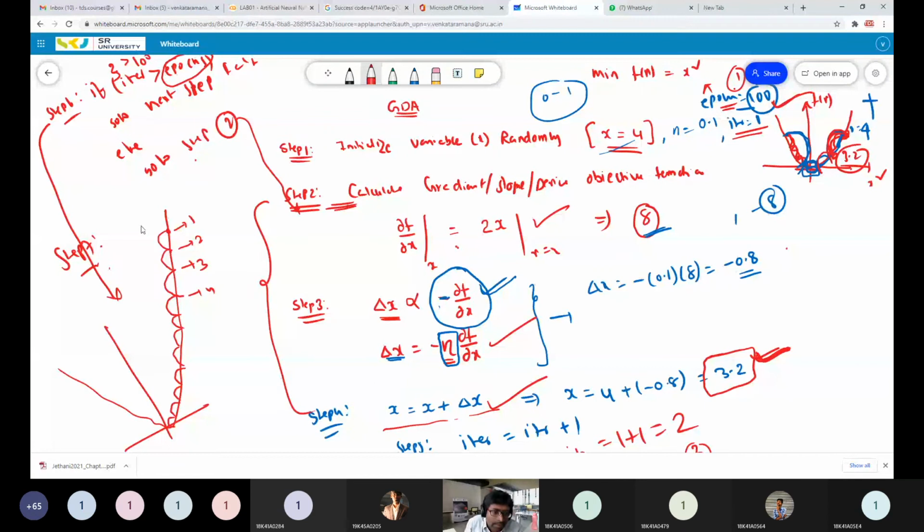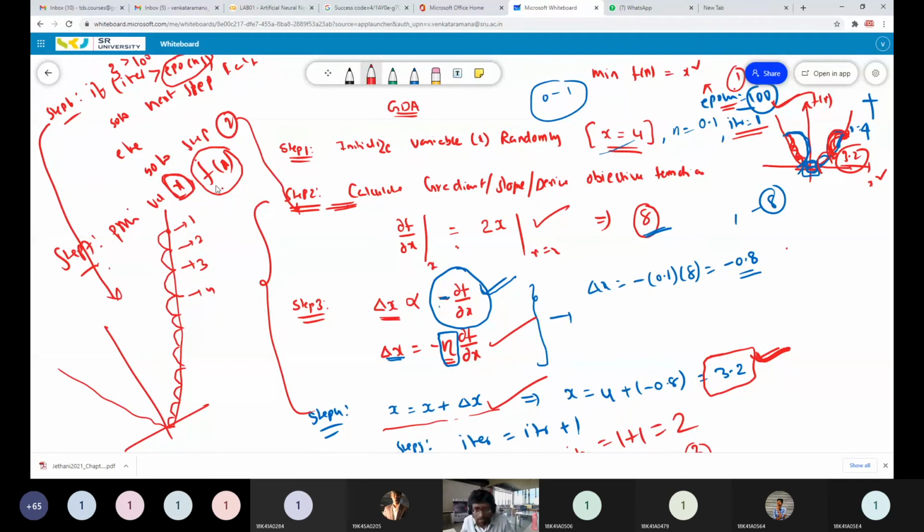So step 6 is over. Step 7 is outside the loop, so the iterative algorithm is completed. In step 7, what do we have to do? Print the value of x and also compute the value of f of x at that point x. These two are the minimum value of f of x, and the value of x at which we get the minimum f of x.